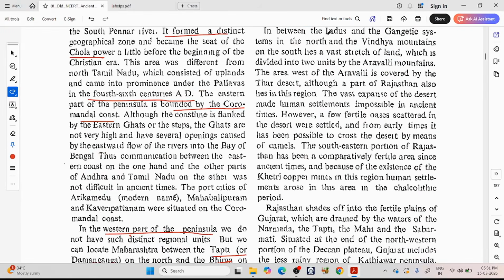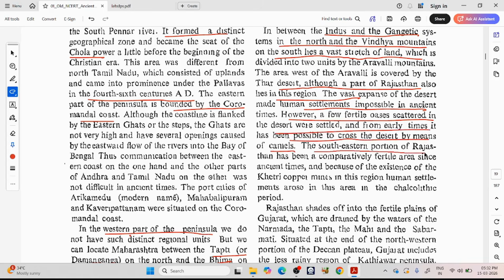In between the Indus and the Gangetic systems in the north and the Vindhya mountains on the south lies a vast stretch of land, which is divided into two units by the Aravalli mountains. The area west of the Aravalli is covered by the Thar desert, although a part of Rajasthan also lies in the region. The vast expanse of the desert made human settlements impossible in ancient times. However, a few fertile oases scattered in the desert were settled, and from early times it has been possible to cross the desert by means of camels.